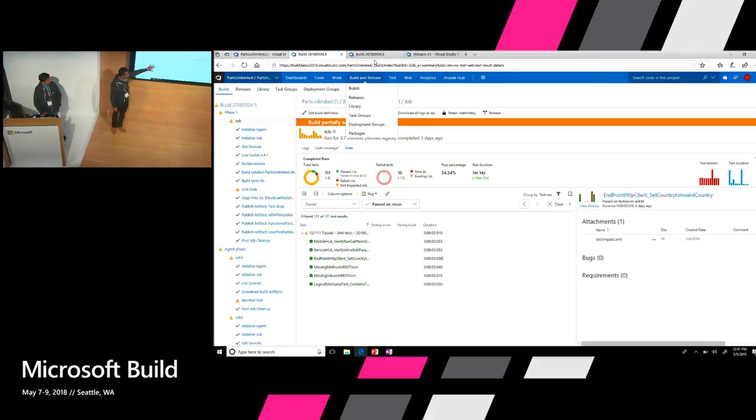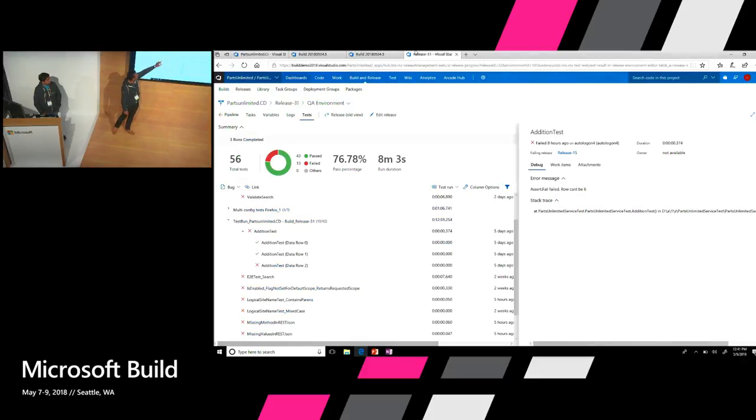As of today, you see only the last attempt, but what we are trying to bring in is, if you go to the next window, very soon we'll have a hierarchical kind of view where you'll be able to see all of these attempts, and not just that, you'll also be able to see all the information associated with that test. So if the test passed for a certain reason, you would have information for that. But more importantly, if there are multiple failures that happen for different reasons, you would be able to get into each attempt and see that information right there. So that's something that helps around the reliability of the test.